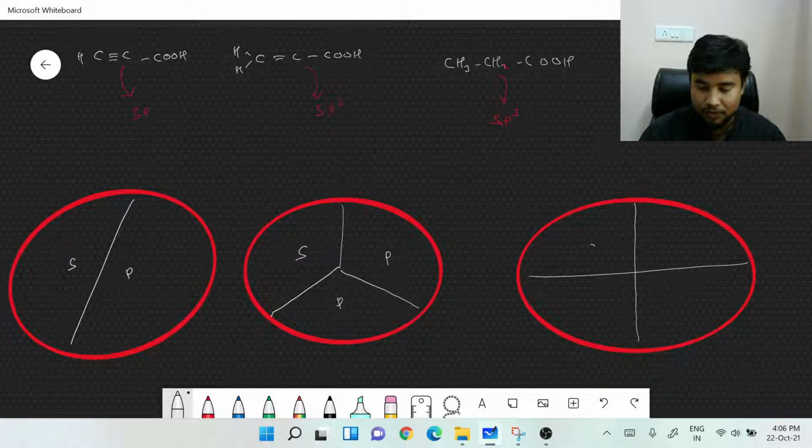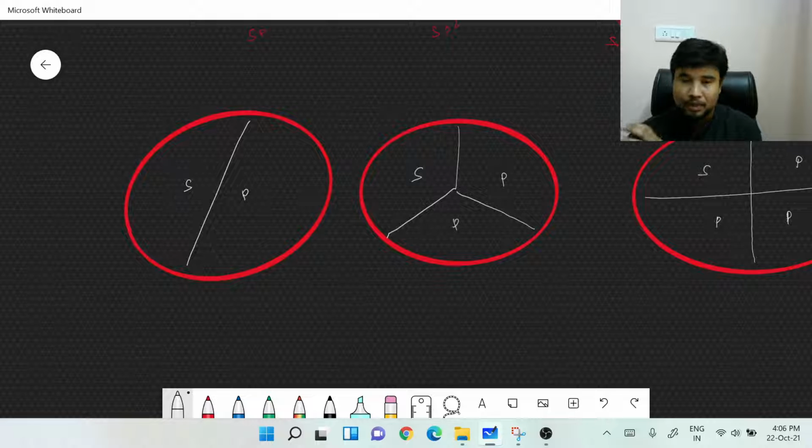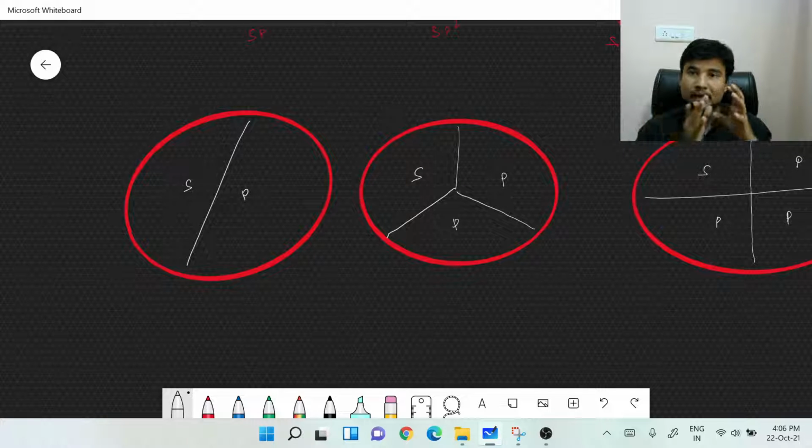You just see over here. If you see the other 2 cases, the amount of s character in the second and the third cases is much smaller. Like in the second case it is around 33%, in the third case it is around 25%, right? But the p character is much larger than that. If you observe the s character in the first case, it is 50%.